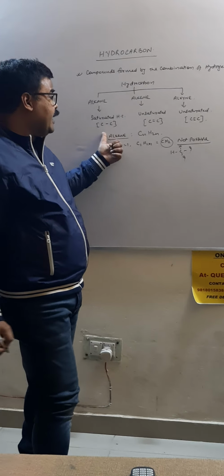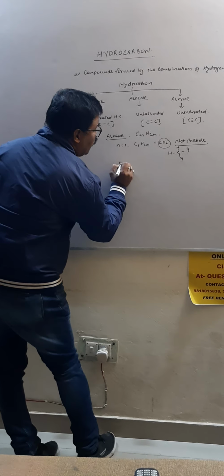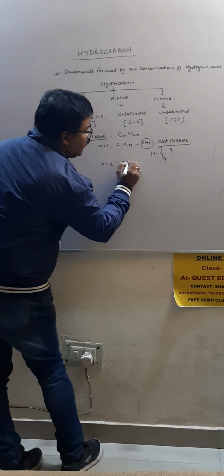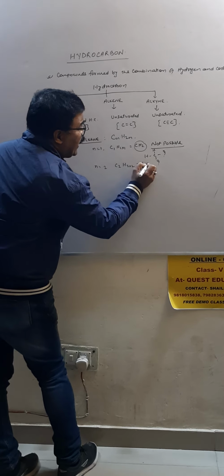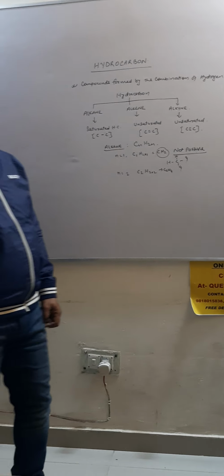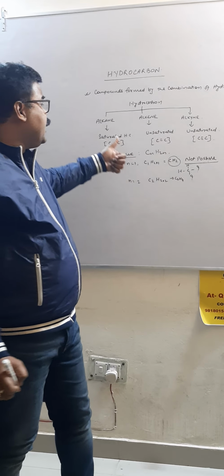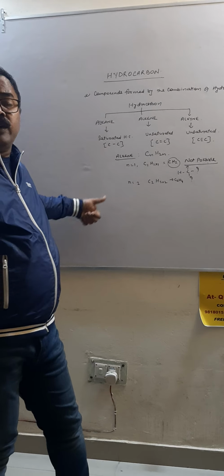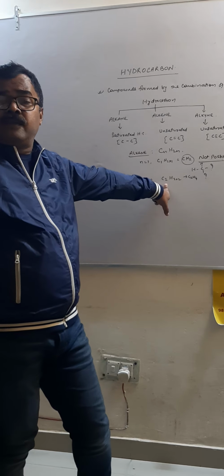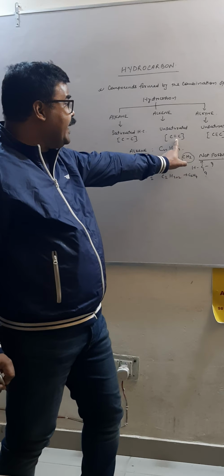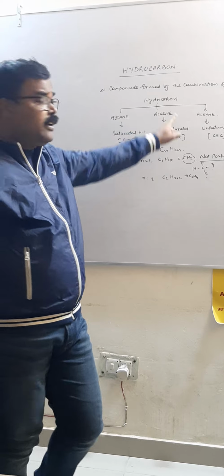So in case of alkene, the minimum number of carbon must be 2. That is n equal to 2. That is C2H2 into 2. Now it is C2H4. The compound name is directly linked with what? Methane, ethane, propane, butane, that is the alkane. You must know the series of alkane. 2 carbon means ethane. Double bond indicates ene, that is alkene. So the compound name will be ethene.